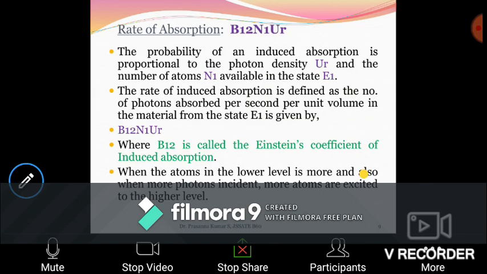So the rate of absorption. The rate of absorption is the number of photons.